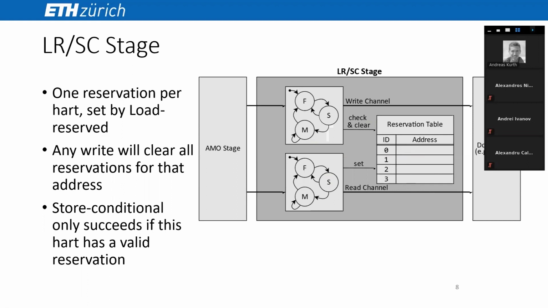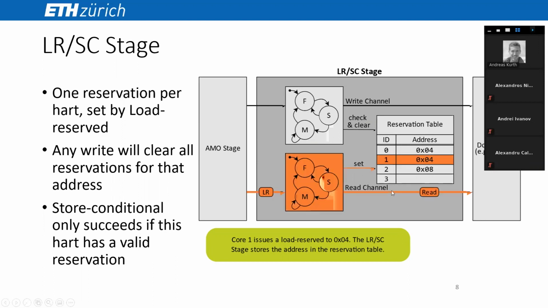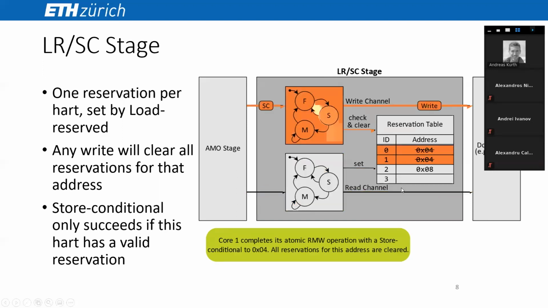So let's look at a short example. Assume that initially we have a reservation from heart 0 at address 4 and 1 from heart 2 at address 8. Now, core 1 or heart 1 issues an additional load reserved to address 4, and the LRSC stage stores this address in the reservation table.